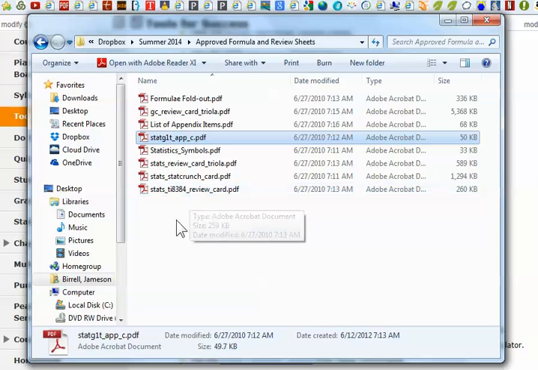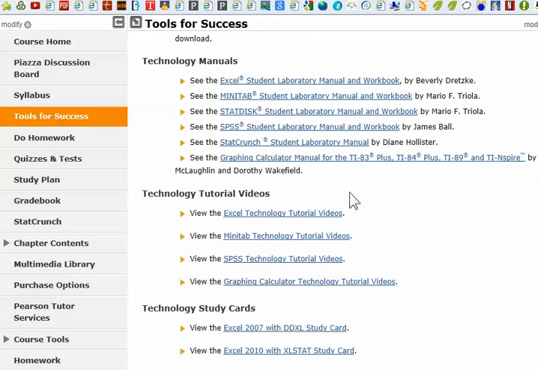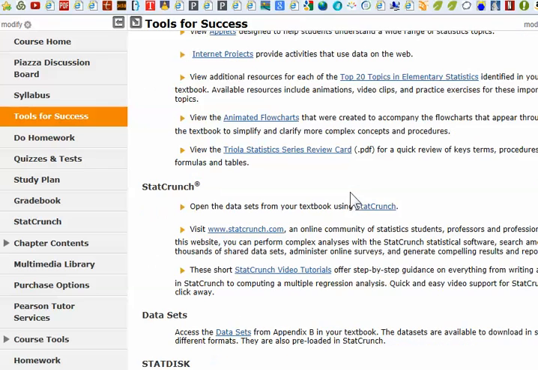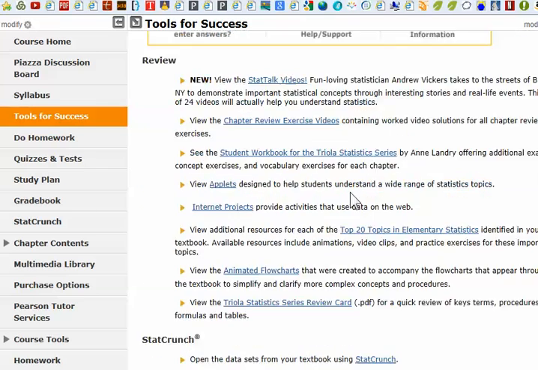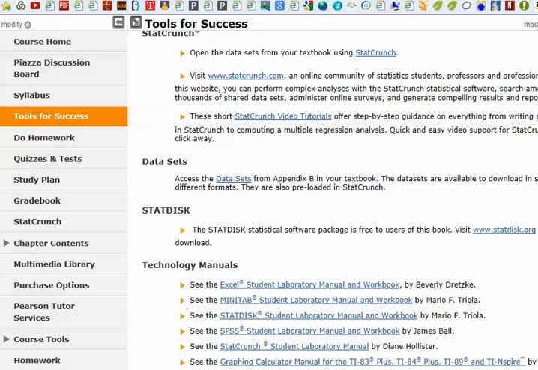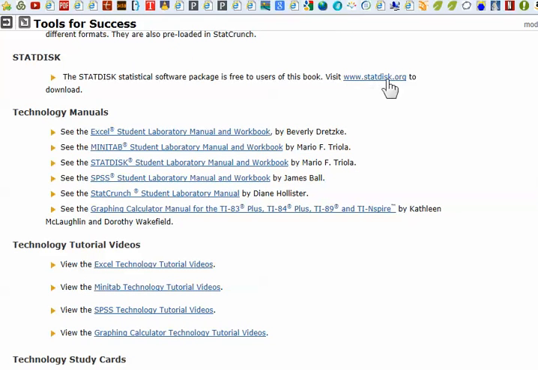But in other cases, StatCrunch is going to be better because it will be open right there when you open the homework. And in other cases, Excel, and in other cases, there are other programs. One you might want to start downloading and learning how to use is called StatDisk.